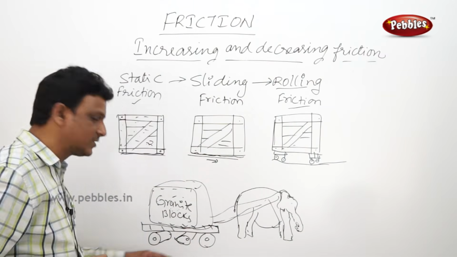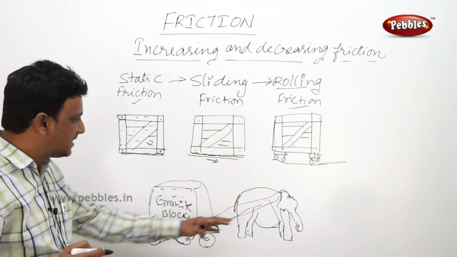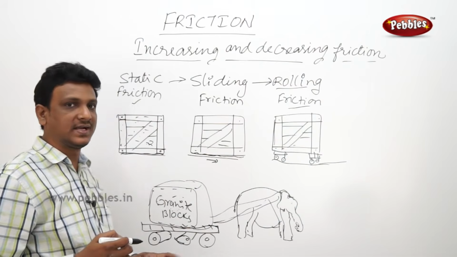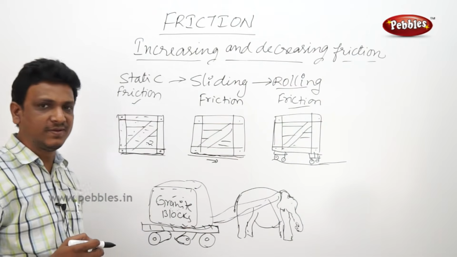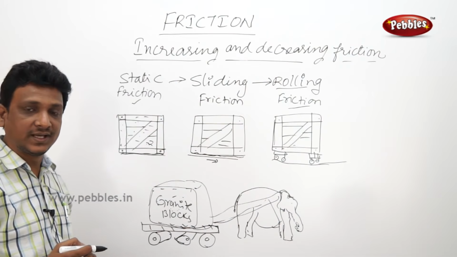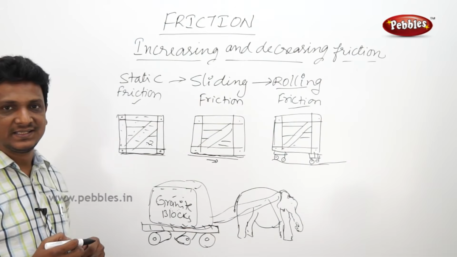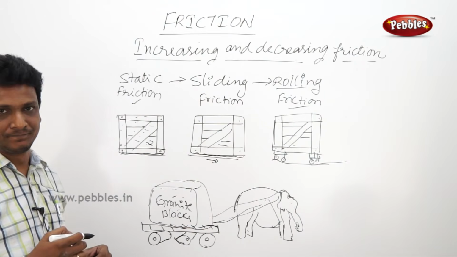So the wooden logs, they roll. If the elephant has to pull this granite rock alone without these rollers, it will be very hard. But that time they used the technology. So they changed that sliding friction to rolling friction, which is less, which is a bit easier to carry.